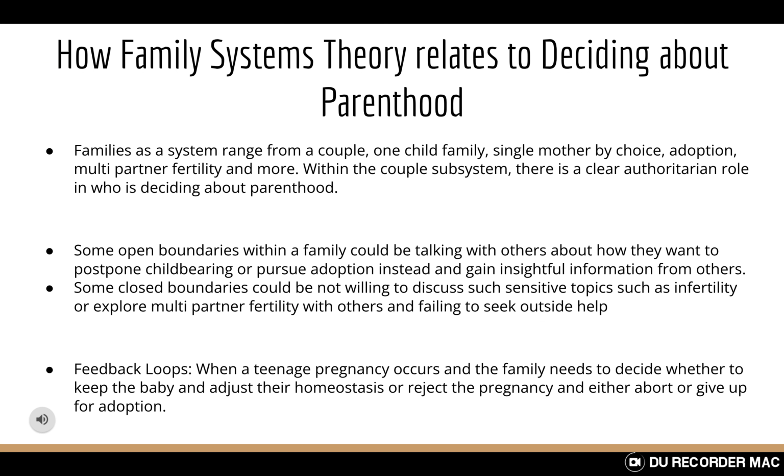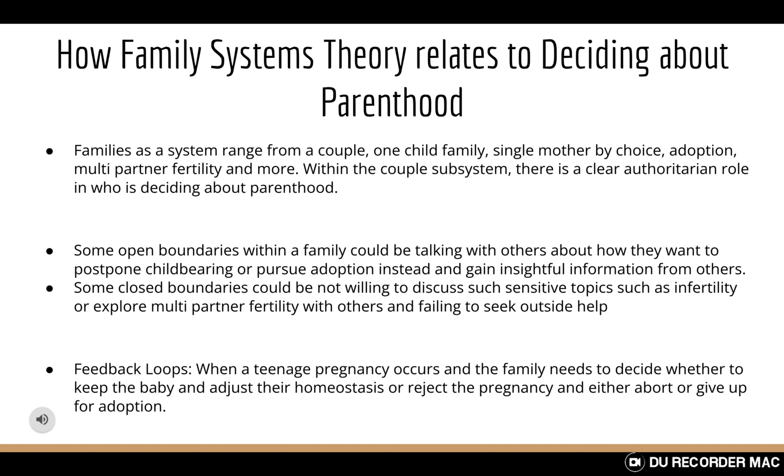How family systems theory relates to deciding about parenthood. Families as a system range from a couple, one-child family, single mother by choice, adoption, multi-partner fertility, and more. Within the couple subsystem, there is a clear authoritarian role in who is deciding about parenthood.